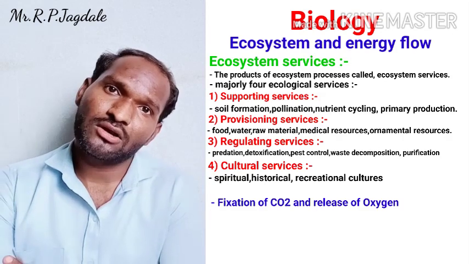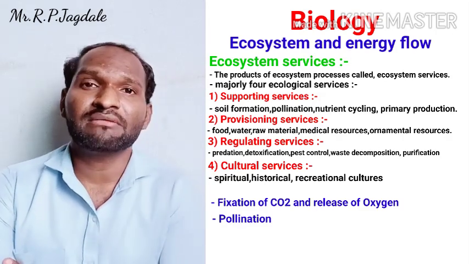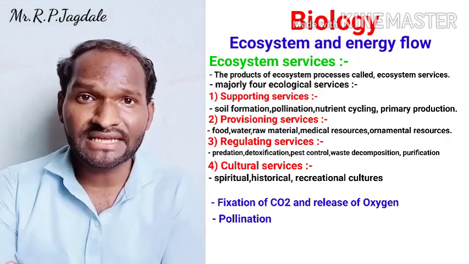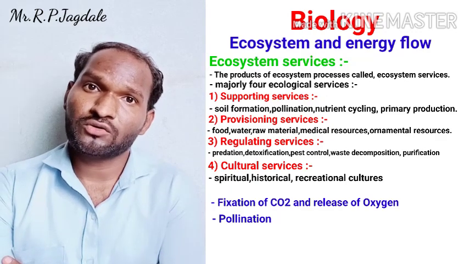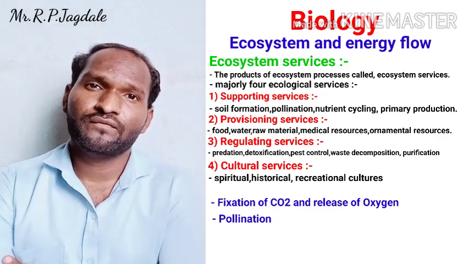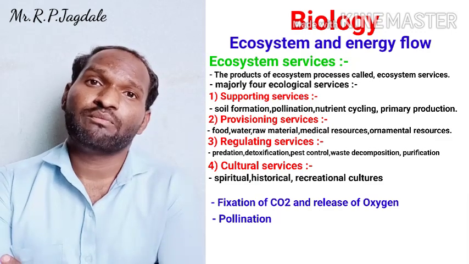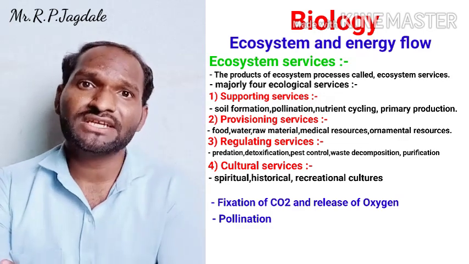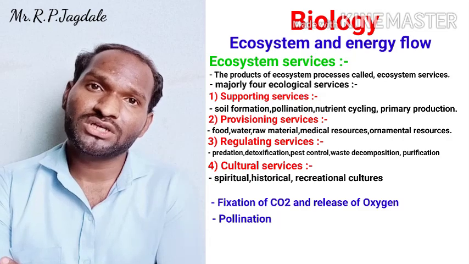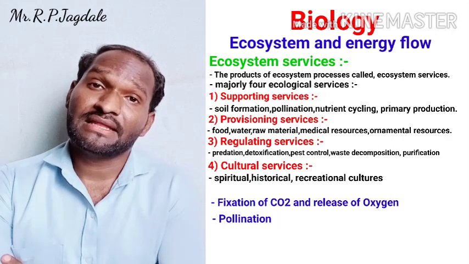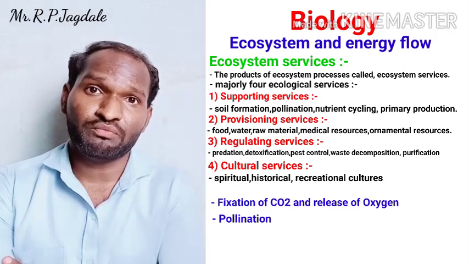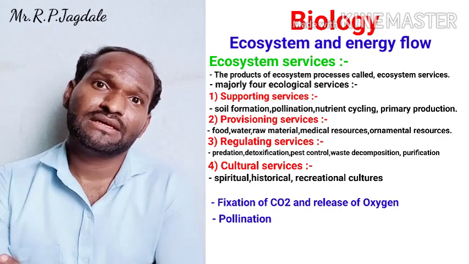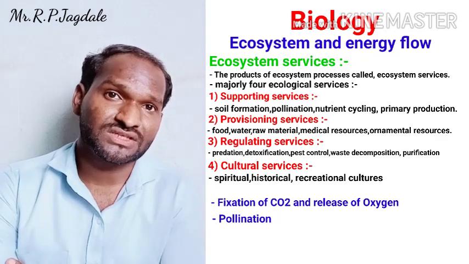The second major ecological service is pollination. After survival, when animals are surviving, they need food to survive on this earth, and for getting food, first pollination must be there. On crop plants, if pollination takes place, then and only then does the production of crops take place.